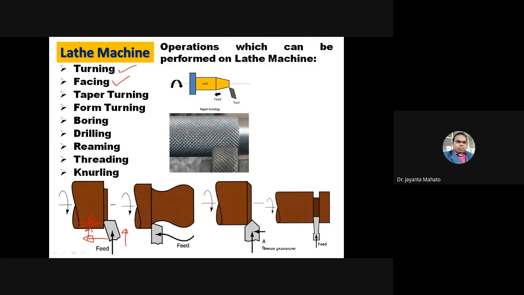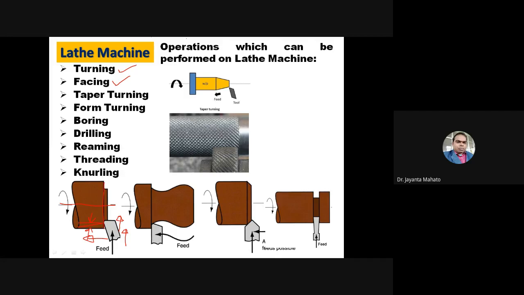And facing is this. If you travel the tool along the perpendicular to the axis, this is the axis. If I travel the tool perpendicular to the axis, then the material will be cut from here. So this is called facing.